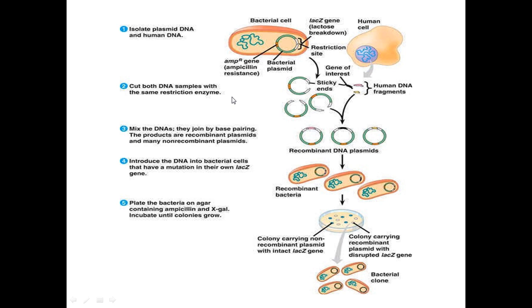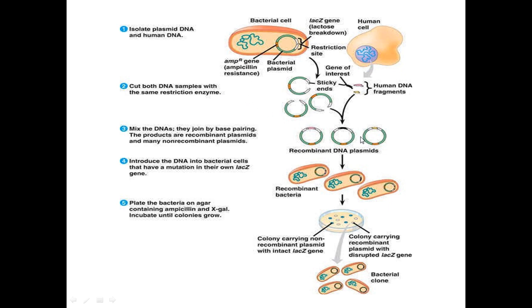Each and every restriction enzyme has its own palindrome sequence. So here in the second step, the same enzymes will be used for the plasmid as well as the human DNA, so that a specific cut will be made in both DNAs. The third step is mixing both the fragmented DNAs with the help of DNA ligase.